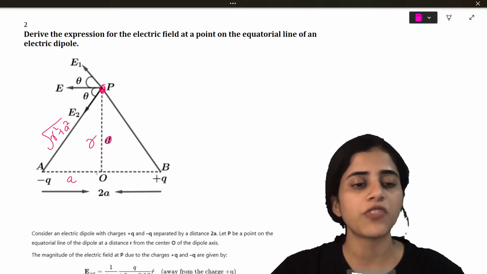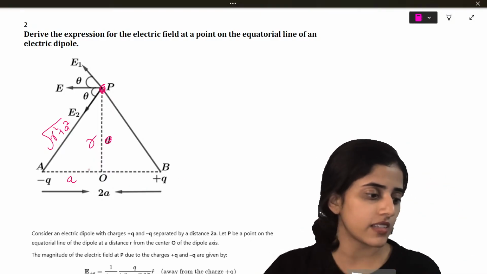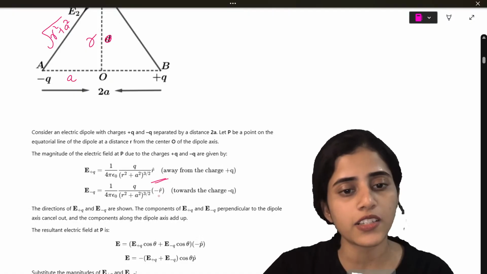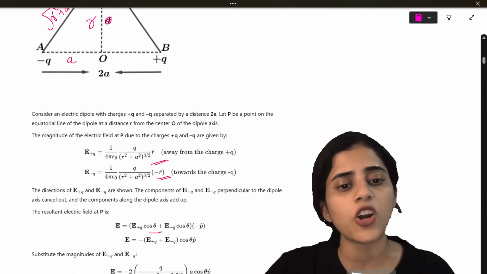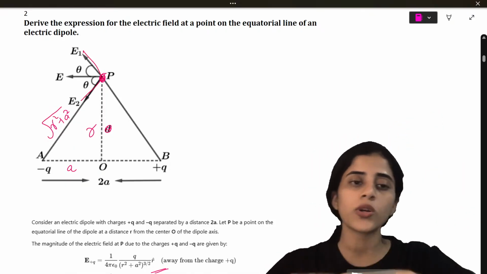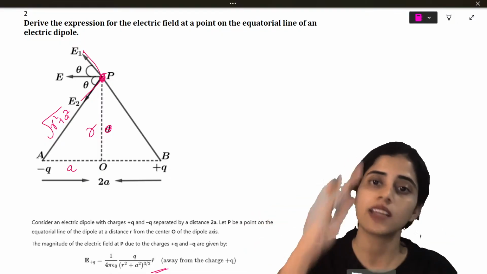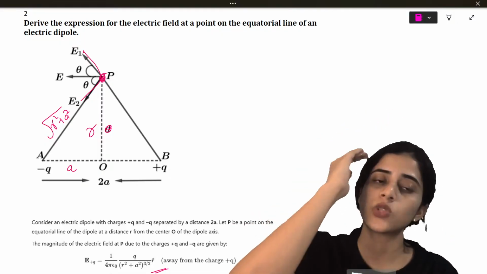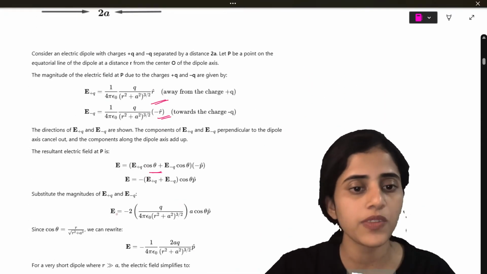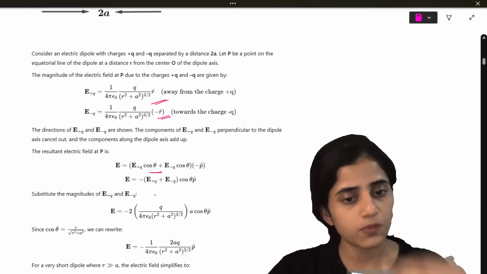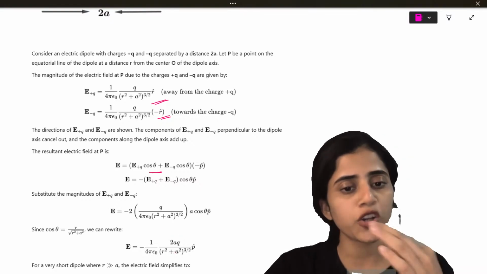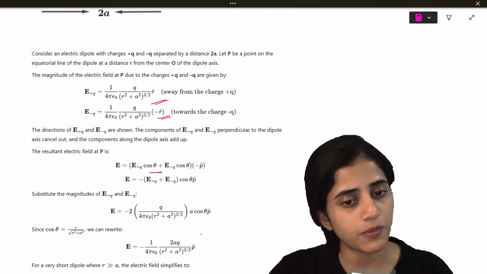So what will you do? You will find out the electric field because of plus q and the electric field because of minus q. You will find both the electric fields and then you will add them. But you have a cos theta term. Why? Because here the electric field is at two angles. You can see the sin theta terms will cancel out, and the cos theta terms will remain. So E1 cos theta and E2 cos theta will remain. What will it become? Both the charges added together: q divided by 4 pi epsilon naught, 2aq over r square plus a square the whole raised to 3 by 2, p cap.